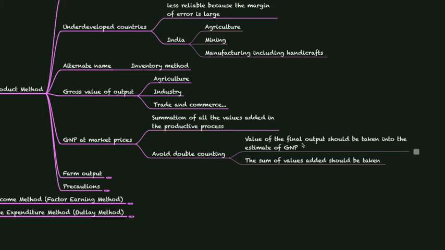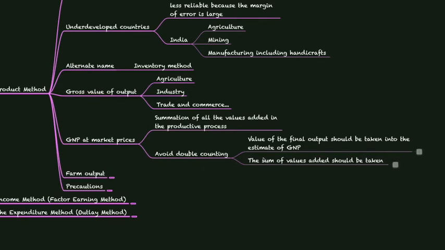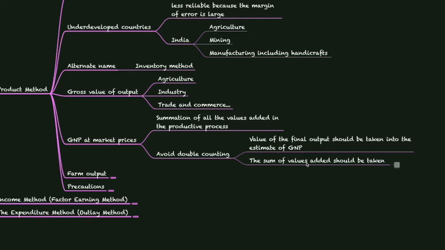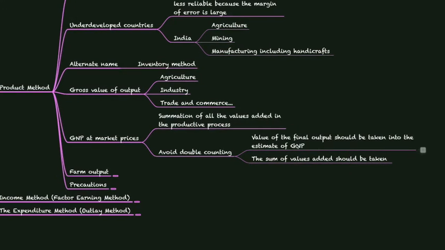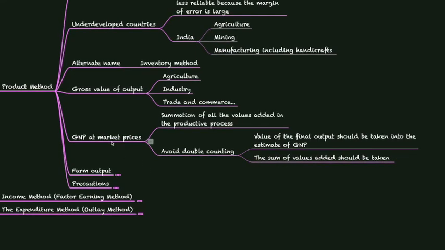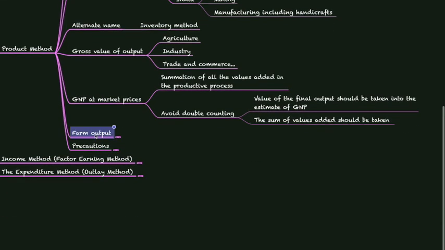That is, either the value of the final output should be taken into the estimate of GNP, or the sum of values added should be taken. Both should not be taken. If you are considering the value of the final output, the values added in each step should not be taken. If you are taking the value added in each step, you should not take the value of the final output in the manufacturing process. To give an example, let's consider farm output.